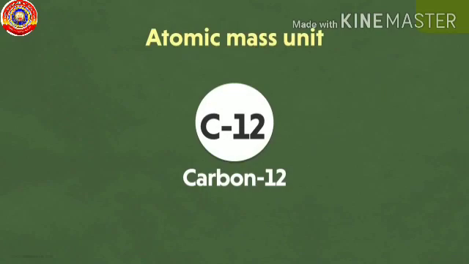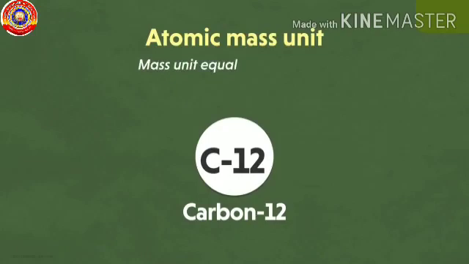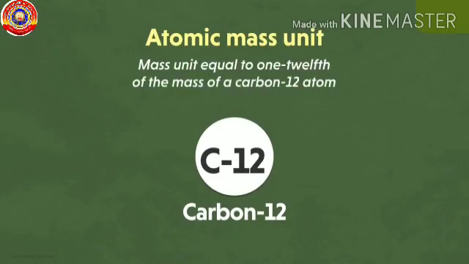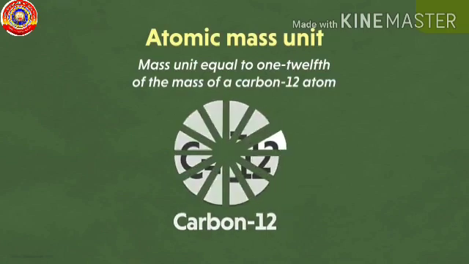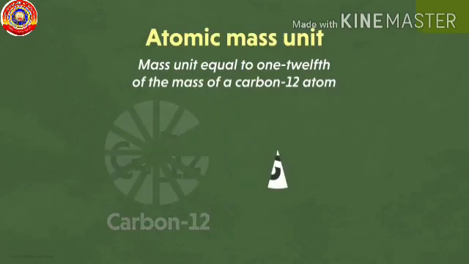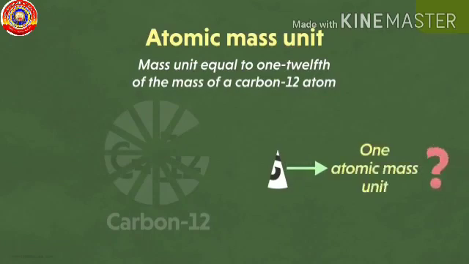So how can we define the atomic mass unit? The atomic mass of elements is expressed by considering 1/12th mass of an atom of carbon-12 as one unit. Consider one atom of carbon-12. We divide this atom into 12 equal pieces and we take one such piece from this atom. Now can we say that the mass of a single piece is one atomic mass unit? Absolutely. This unit is used to calculate the atomic mass of any other atom.